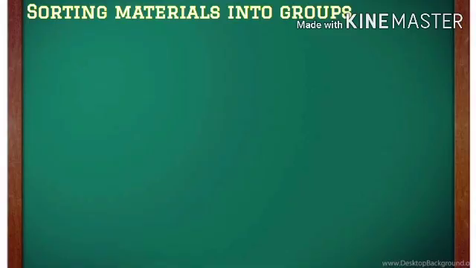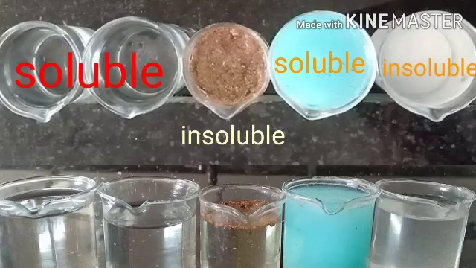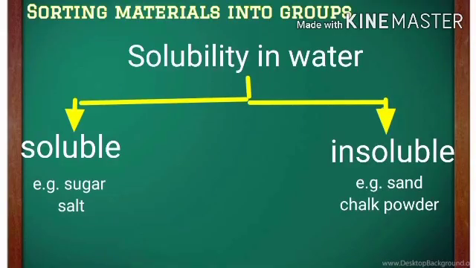Let's quickly recap what we had discussed. First, we had discussed solubility in water. Some of the materials are soluble in water and some are not soluble in water. They are called insoluble materials. Examples of soluble materials are salt and sugar, and examples of insoluble materials are sand, chalk powder, and sawdust.